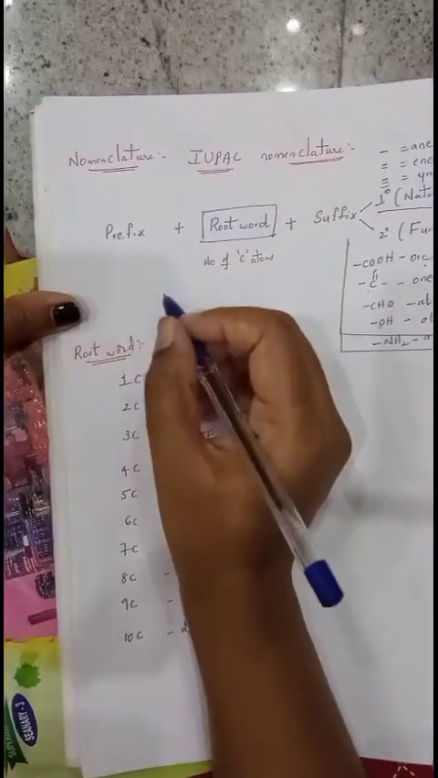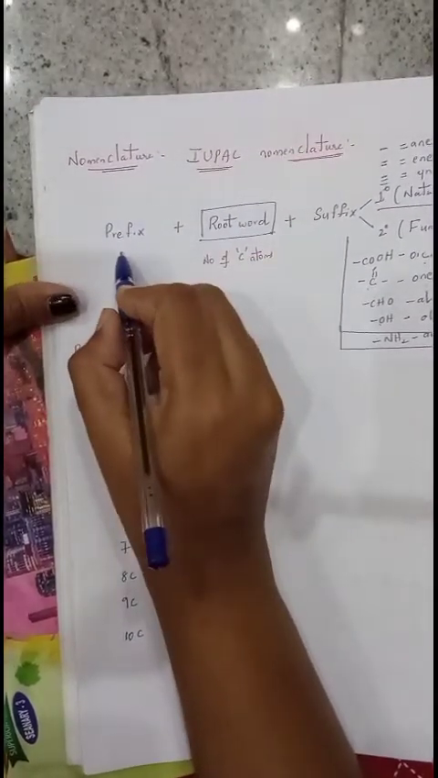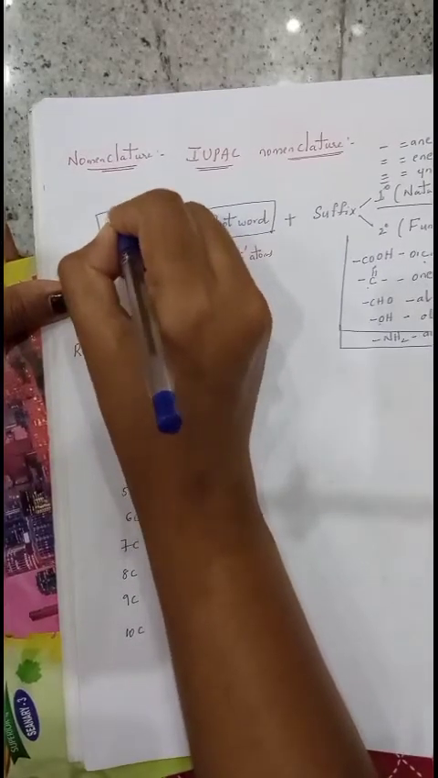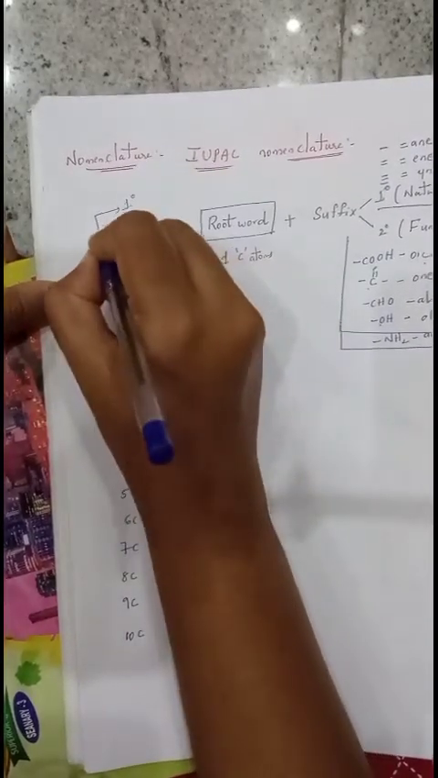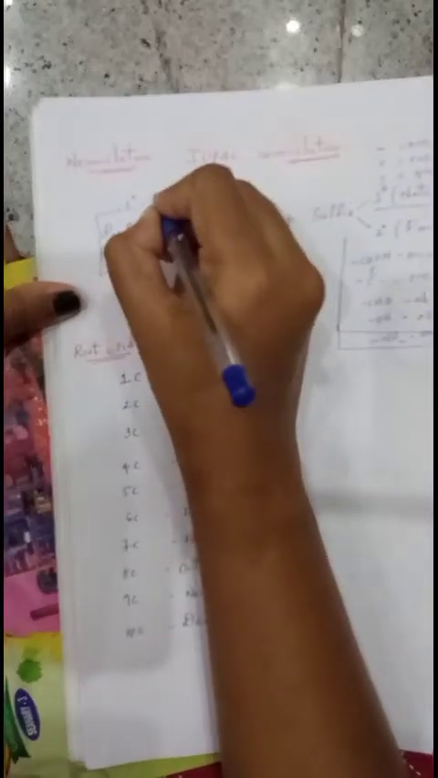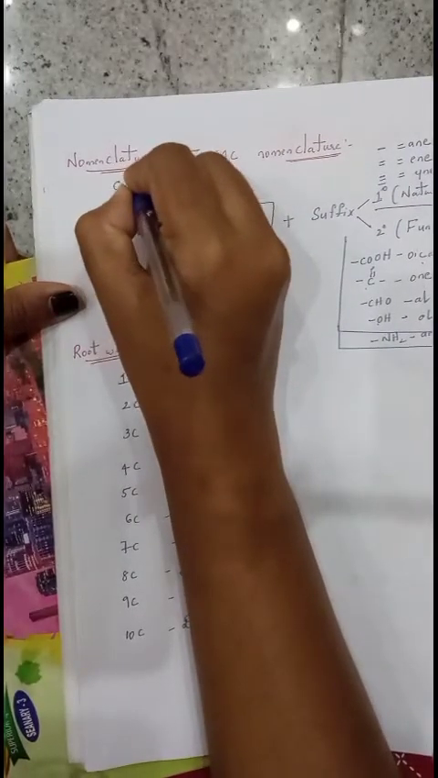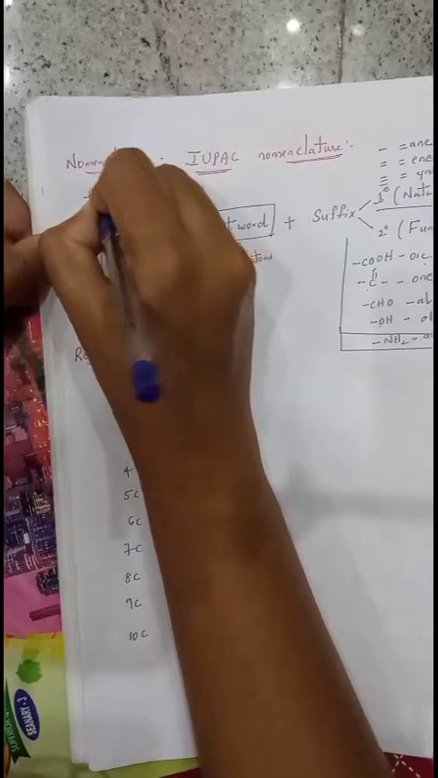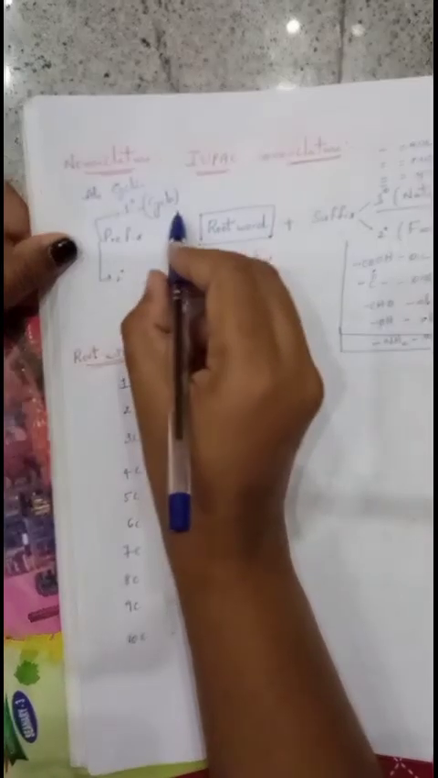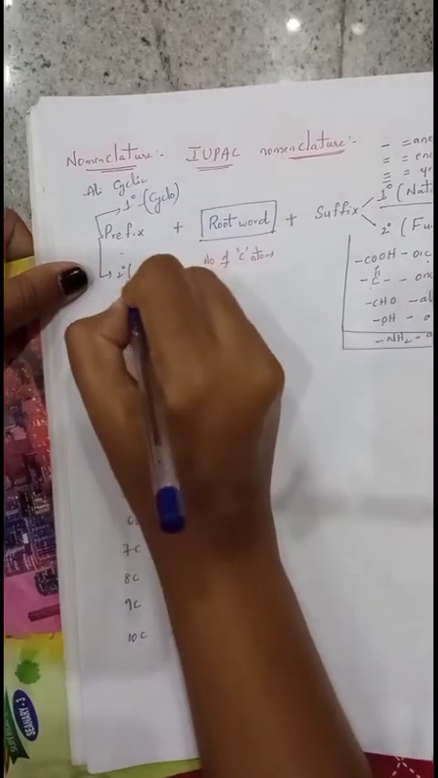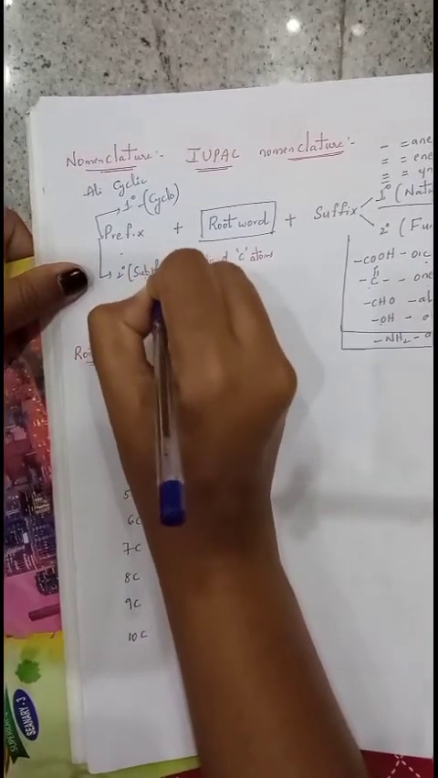Now come to the part of prefix. This is the word which is represented before the root word. This prefix is of 2 types: primary prefix and secondary prefix. Primary prefix always represents the cyclic nature. It is applicable only for cyclic compounds, especially alicyclic compounds. For an alicyclic compound, we write this primary prefix as cyclo. Next, secondary prefix. This represents the substituents.